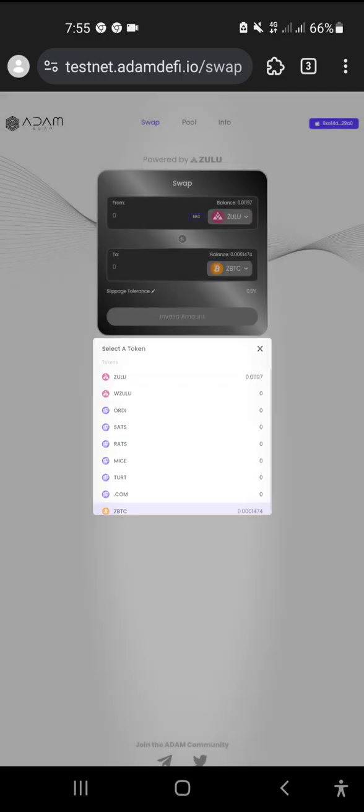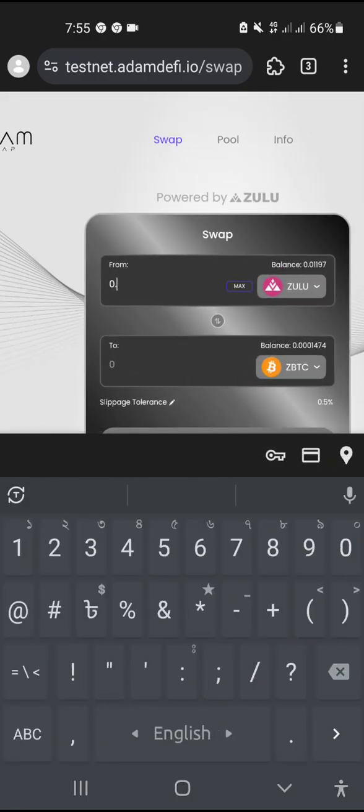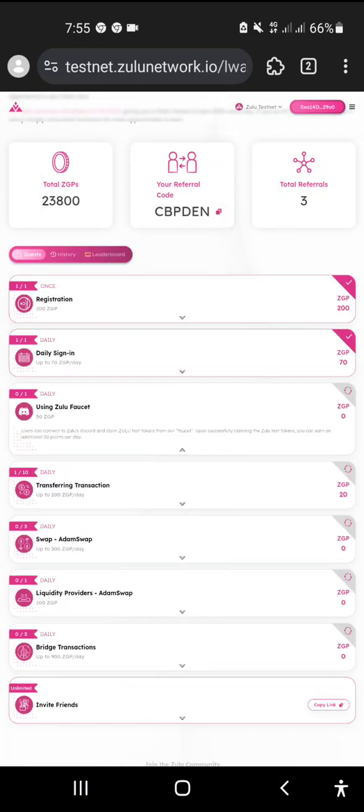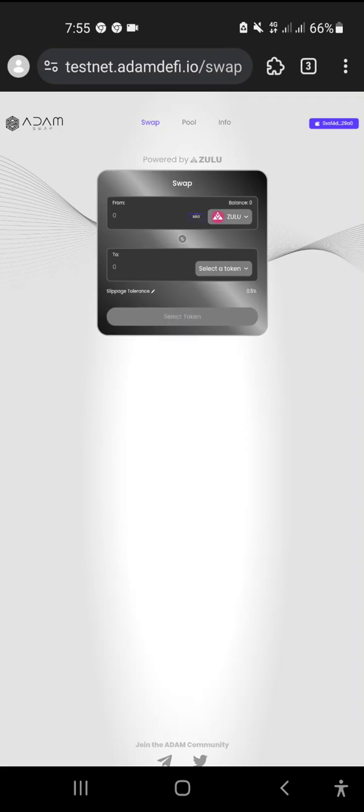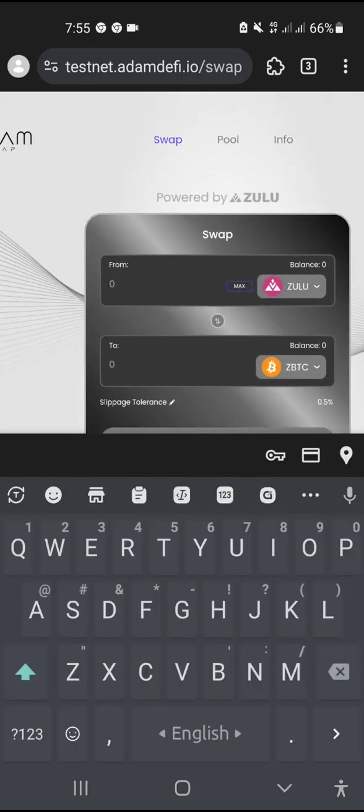Click on connect, MetaMask already connected, and your token will be shown here. So select your token, I will show ZBTC, and here put a certain amount to do the swap. If you get some trouble, try over and over again, that will be best, because their website is new. You know they are in testnet, not in mainnet, so before going to mainnet they are giving you some tokens. That is the interesting thing, because without that test you cannot get anything from crypto.